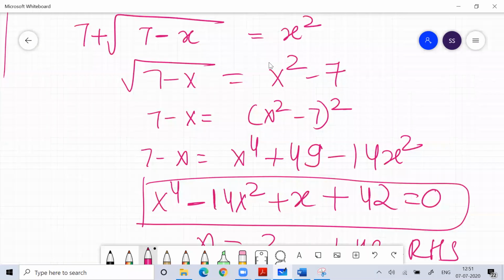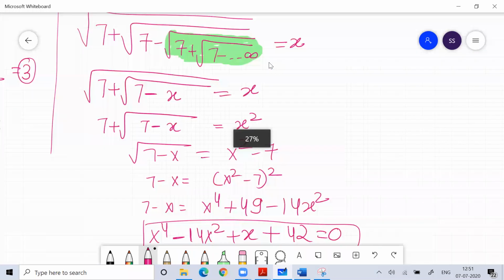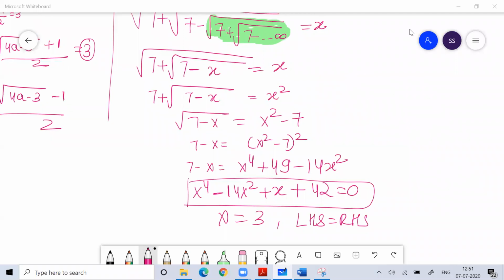So I don't want to complicate the situation. I developed this shortcut formula for you people so that you don't have to struggle in the exam.